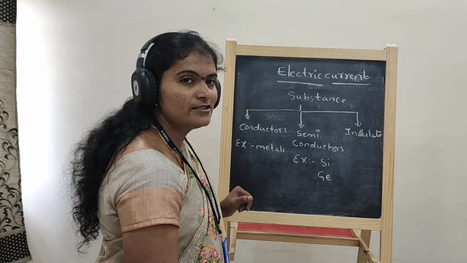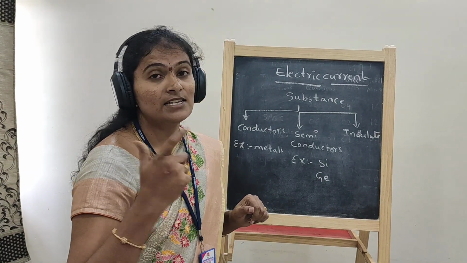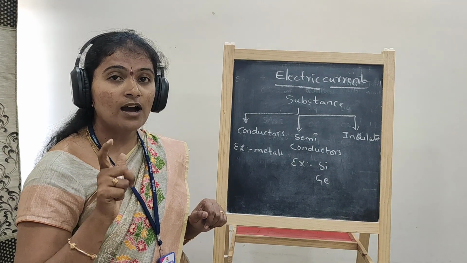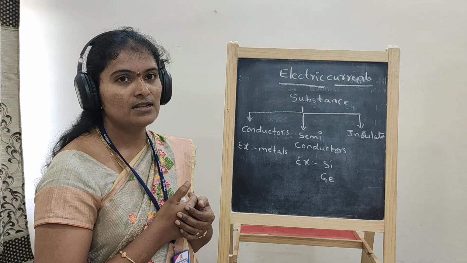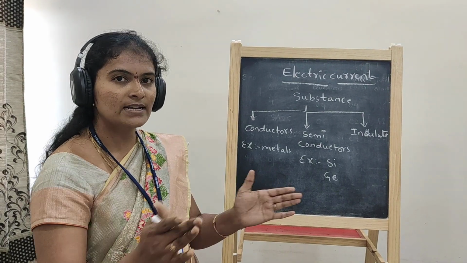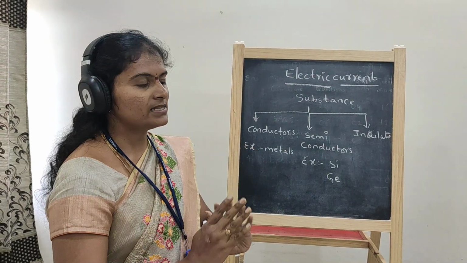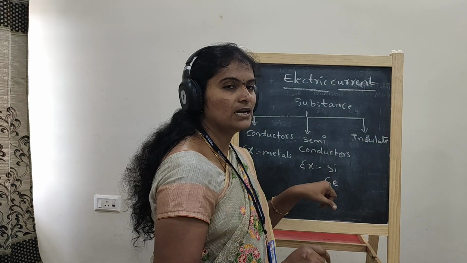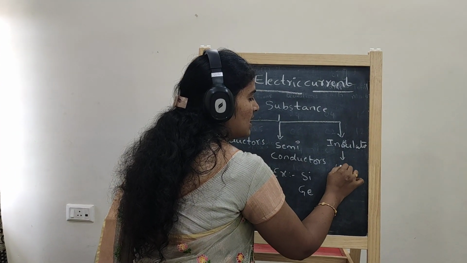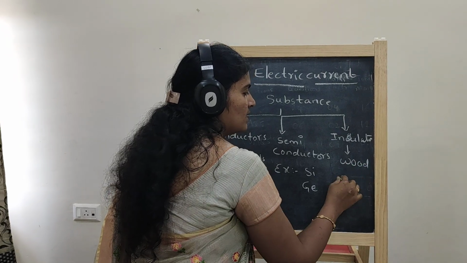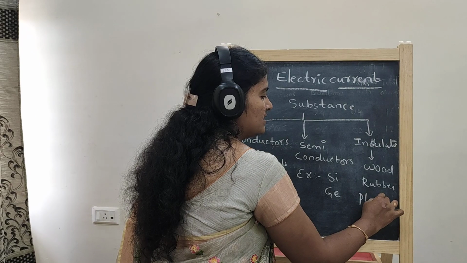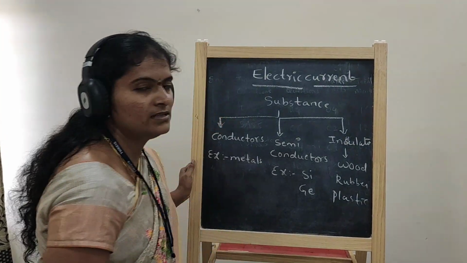And the last one, insulators. In insulators, no free electron is available in the outermost shell. All electrons are bonded with each other. Pairing takes place so that no free electron is available, so no conduction takes place. No electricity can pass through them. They are called insulators. Examples of insulators are wood, rubber, plastic, etc.